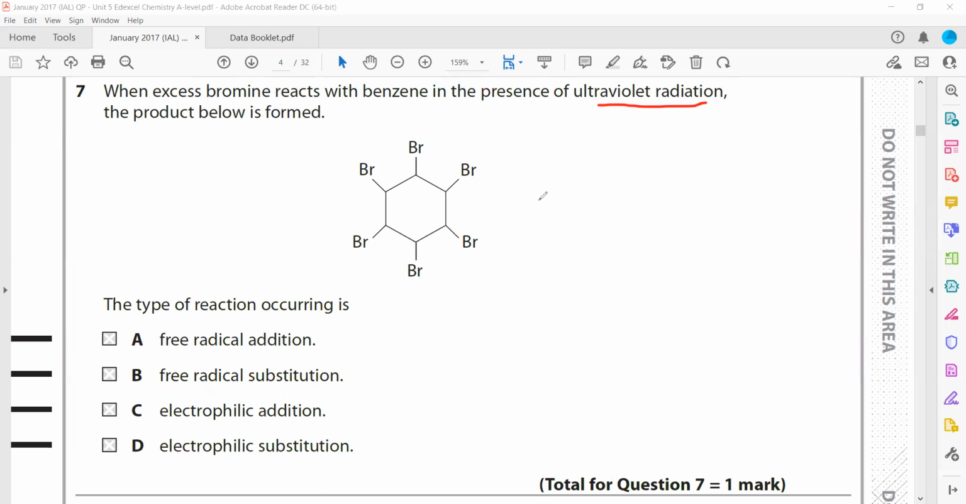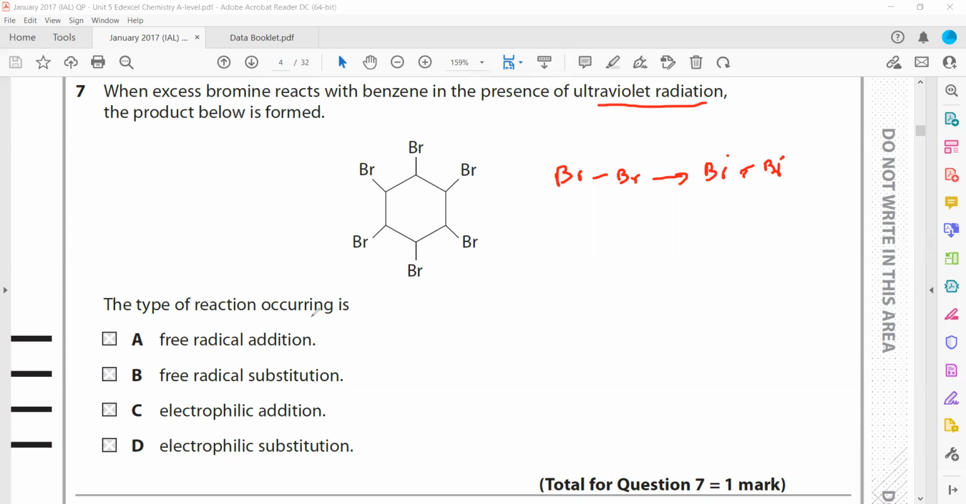So what is the purpose of UV? Ultraviolet light produces free radicals. They gave you the hint in the question that ultraviolet causes homolytic bond breaking, and then the reaction will proceed and the whole benzene ring will turn into a cyclic halogenoalkane.